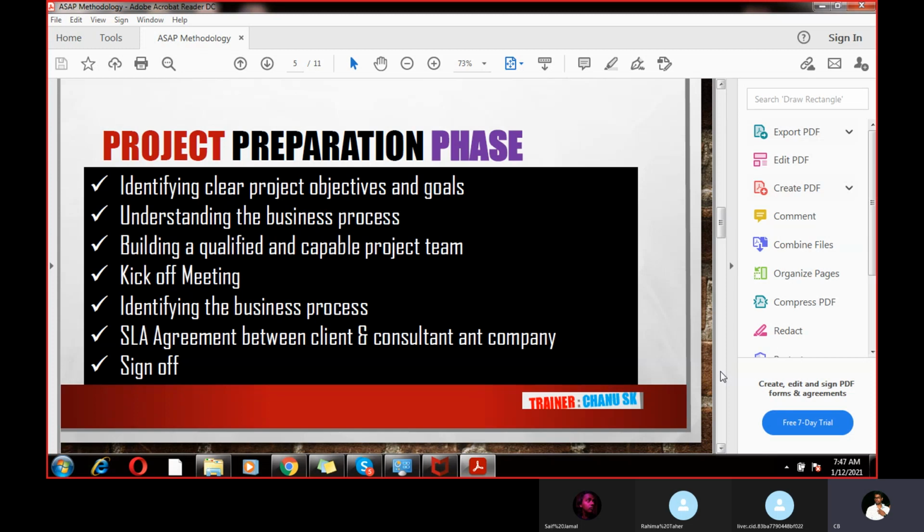I need around 30 members as resources for this. Project means the entire project, not just FI. So all members need to be considered at the time of the project preparation phase. There are different managers: one project manager will be there, but also the leads like the SAP FI CO lead, MM lead, and SD lead.